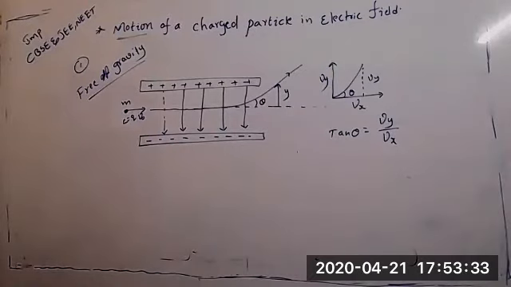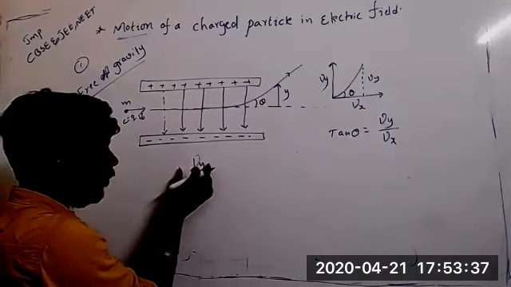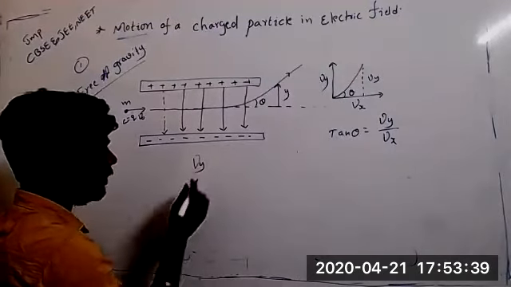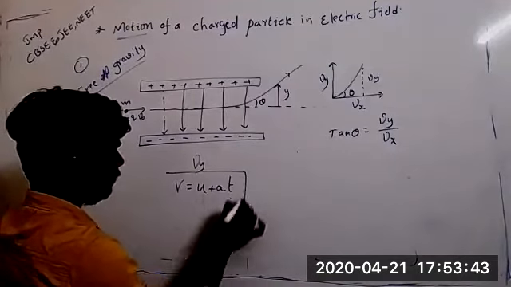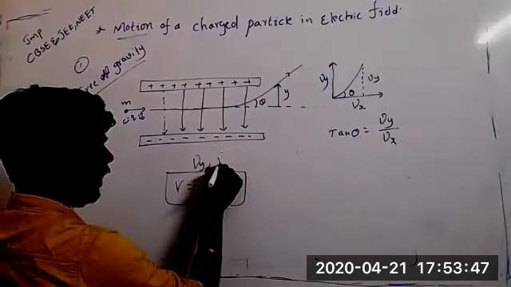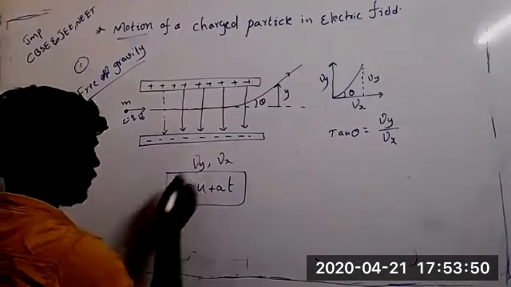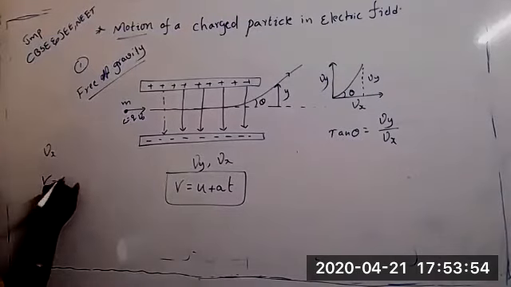Yes, sir. Now, Vy, we are going to calculate final velocity. What is the final velocity formula? V is equal to U plus AT. So, I will calculate Vy and Vx. First, I will calculate Vx. If I want to calculate Vx, I will write V is equal to U plus AT.